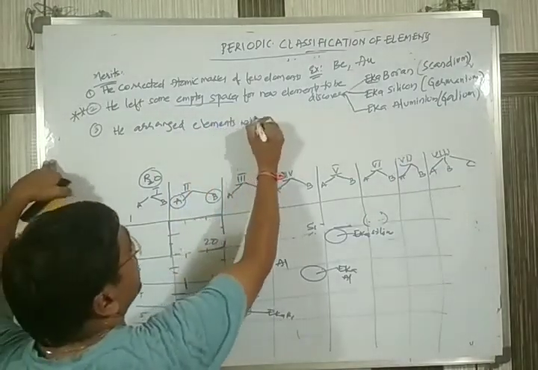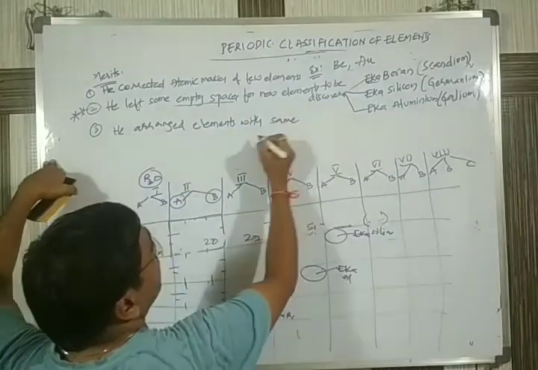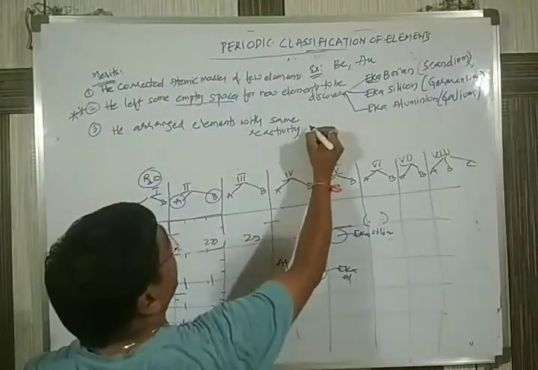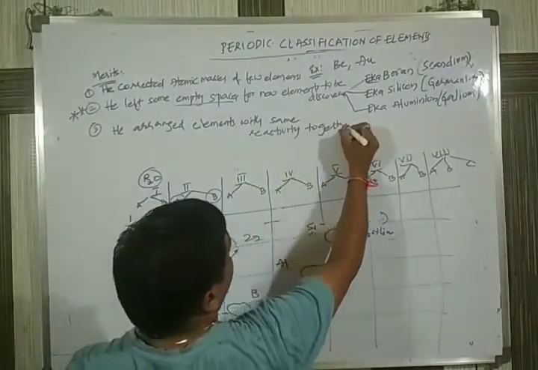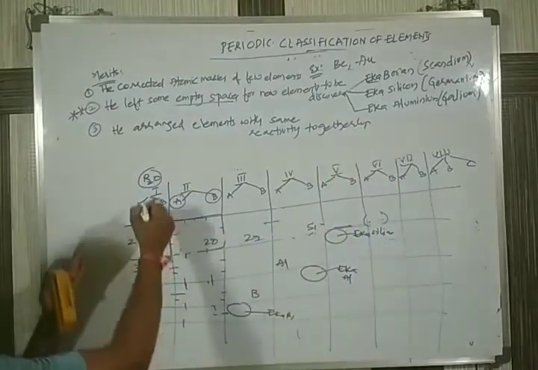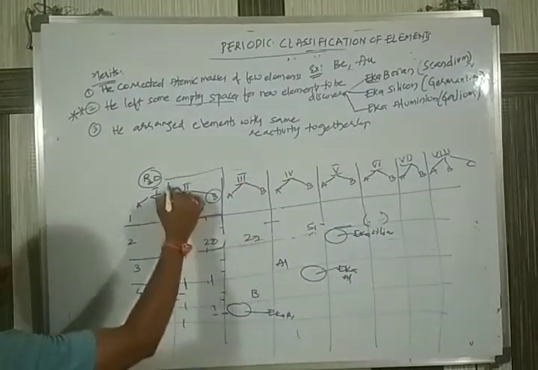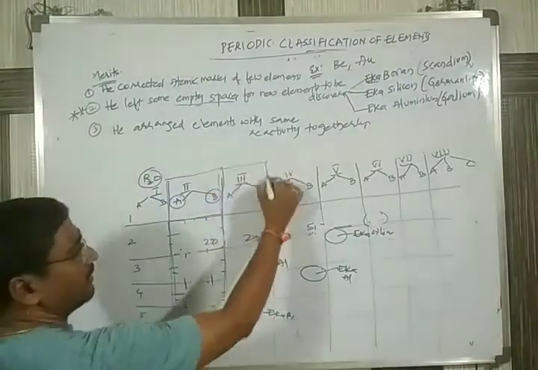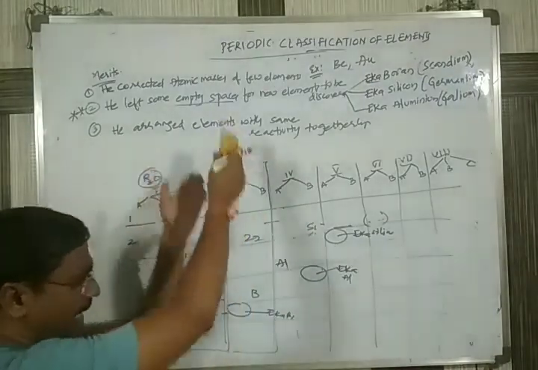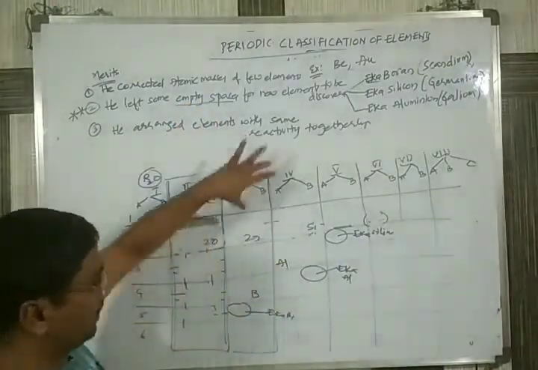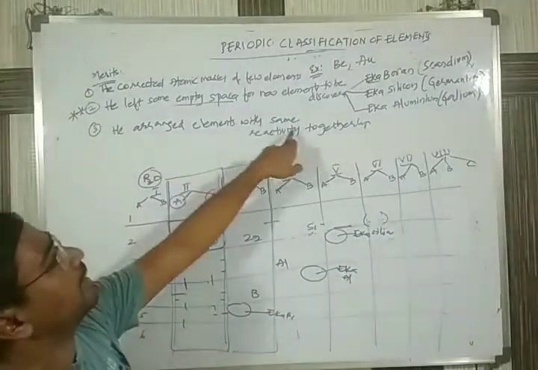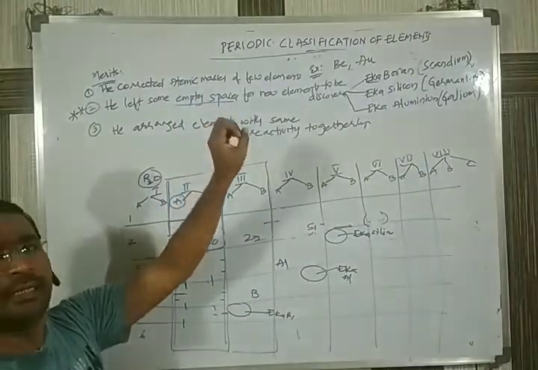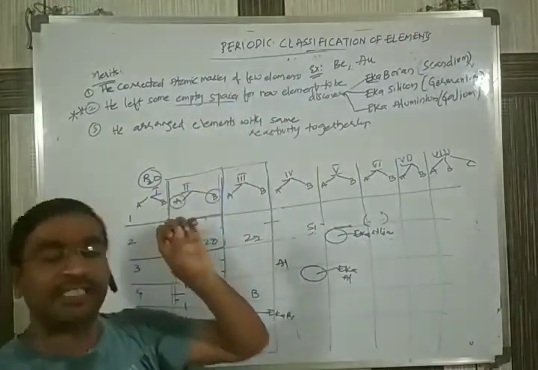He arranged elements with the same reactivity together. This group, for example, is one group. All the elements of this group show the same type of reactivity. So he arranged them column-wise, all the elements together. These are a few merits of Mendeleev's table.